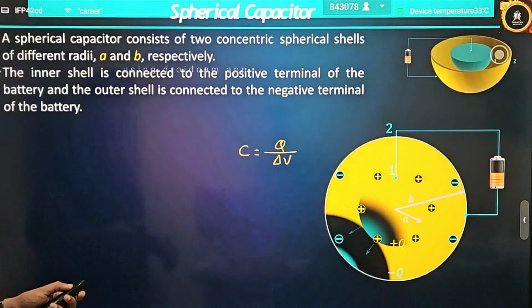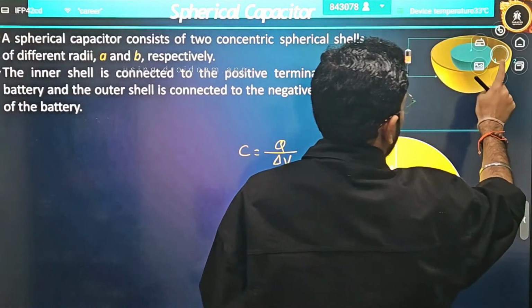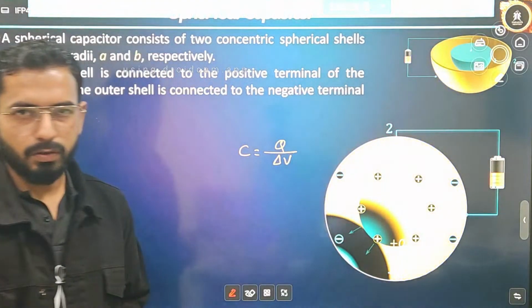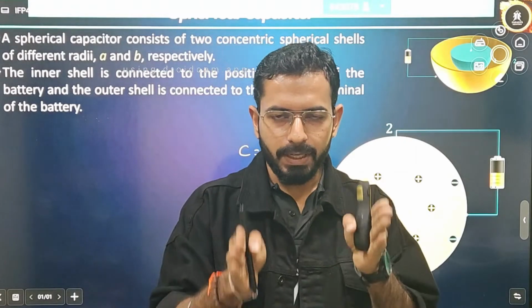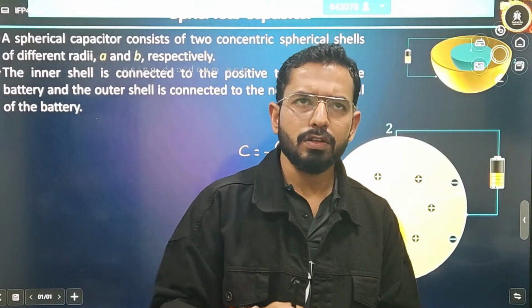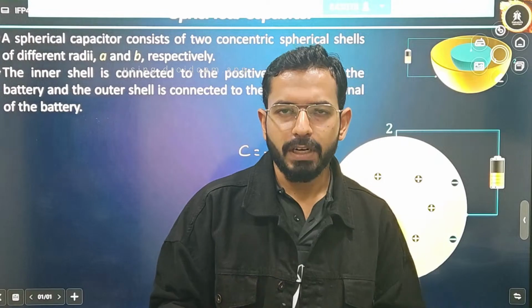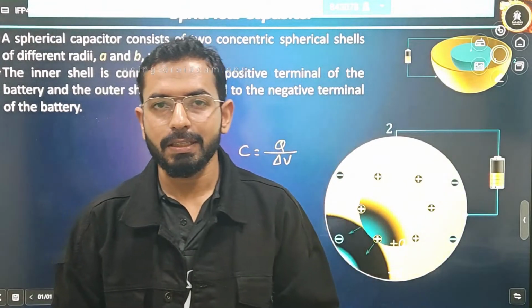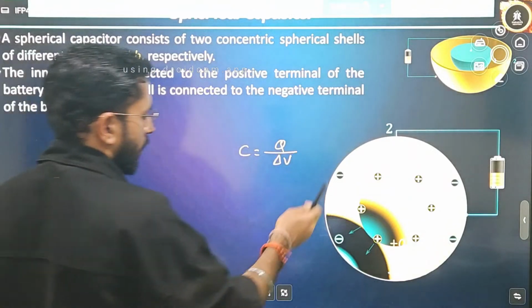Now for a spherical capacitor. We have seen parallel plate capacitors, which we kept together to increase the capacitance. Now we can also do this for spherical bodies. If I am keeping two spherical bodies, how will I calculate the capacitance?